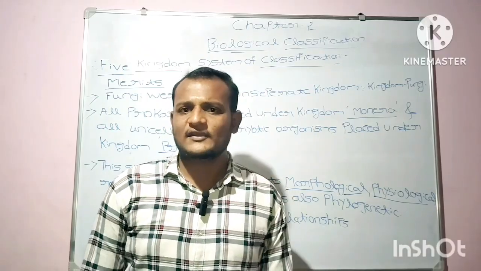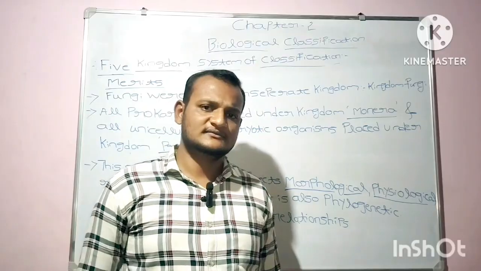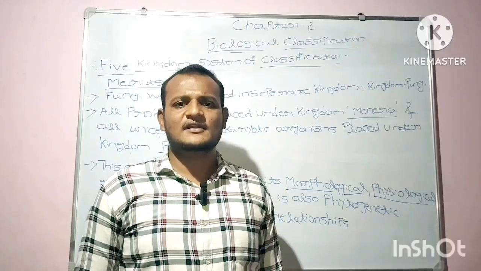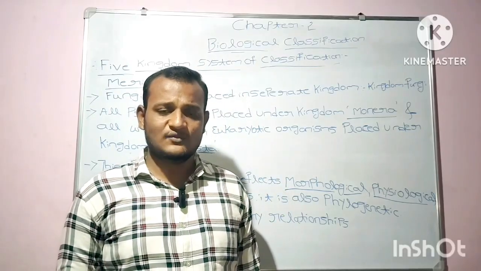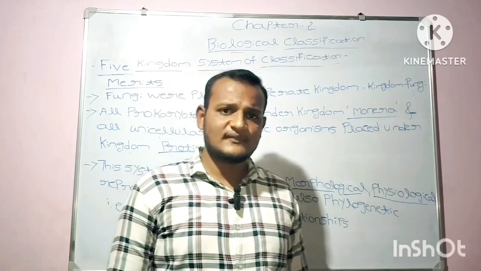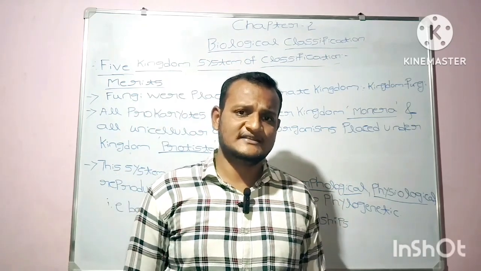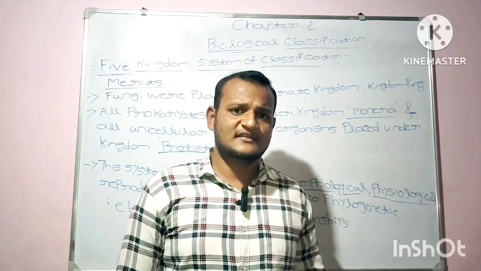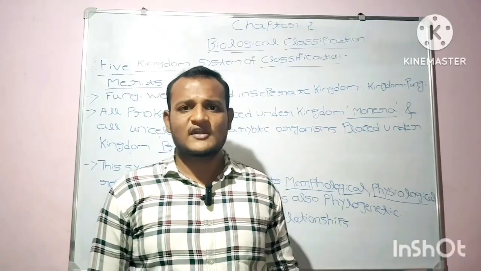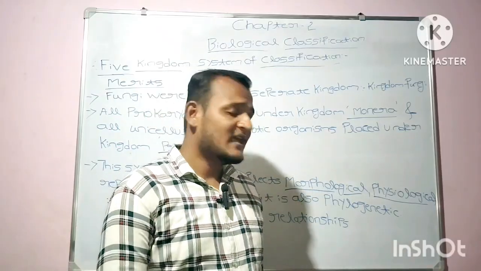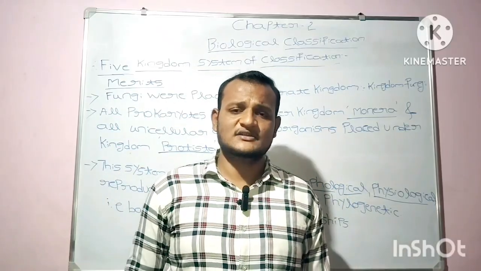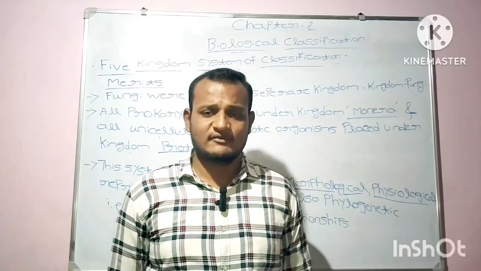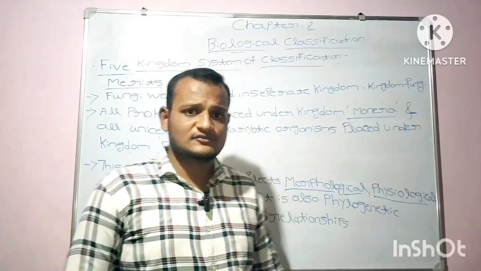If you are wondering what phylogenetic is, it is based on evolutionary histories, based on the evolutionary relationships. So this classification is an overall approved biological classification. I hope you have cleared about the concept of merits of the five kingdom system of classification also.